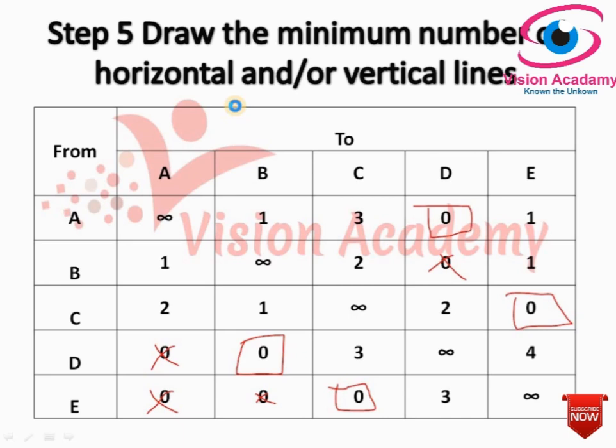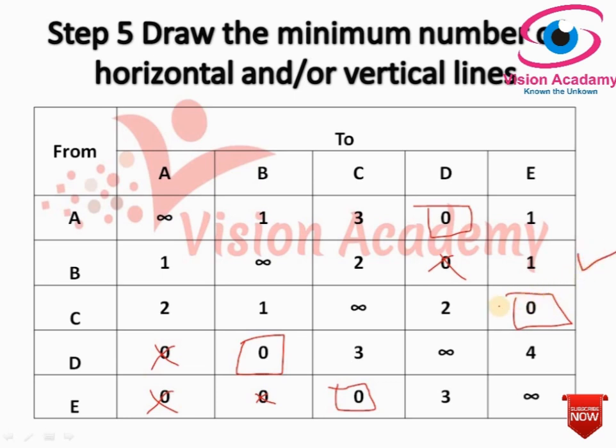What does step 5 say? We have 4 sub-steps in step number 5. Step 5.1 says tick mark the rows in which assignment has not been made. You have to concentrate on rows. Example, look at here, in the first row assignment is made, in the second row assignment is not made.